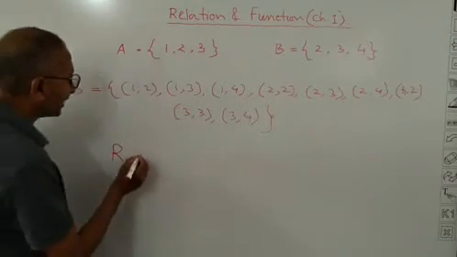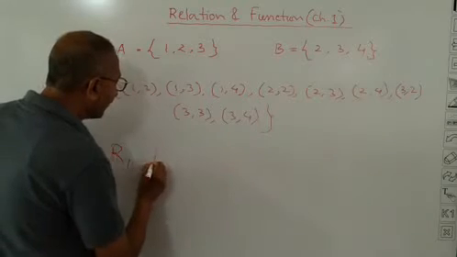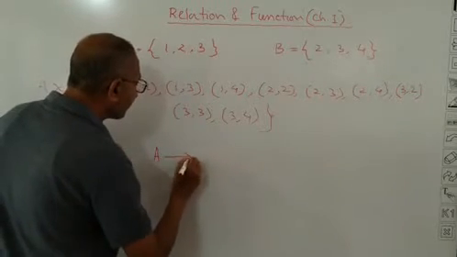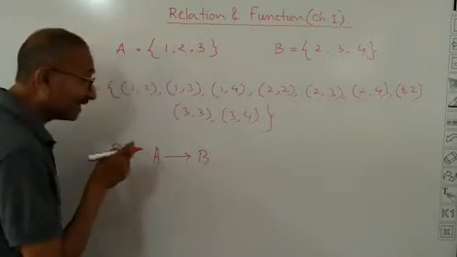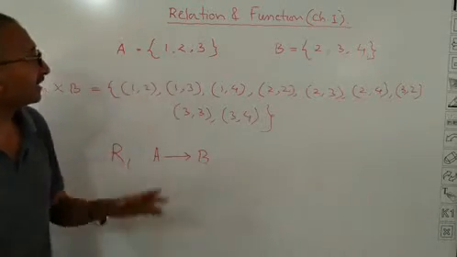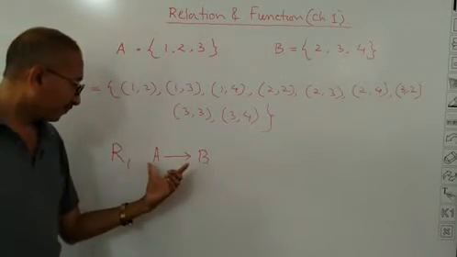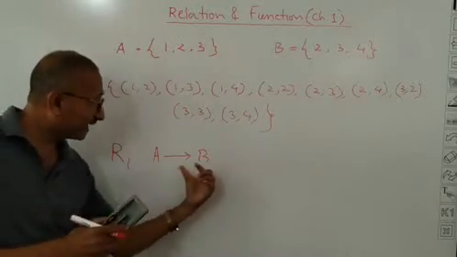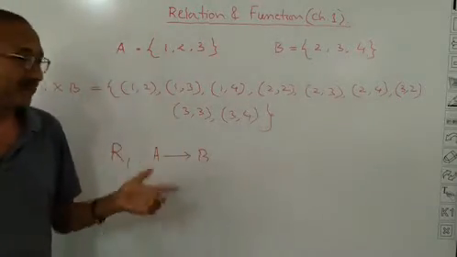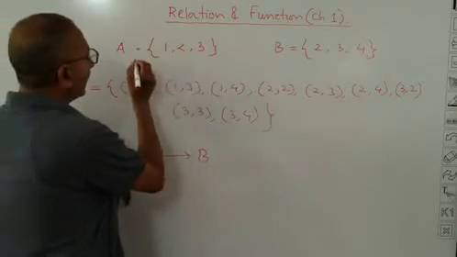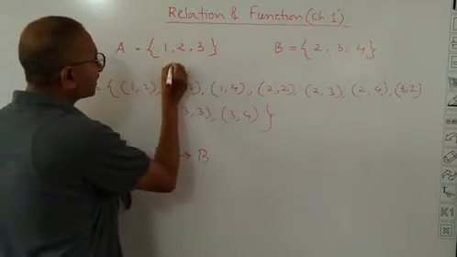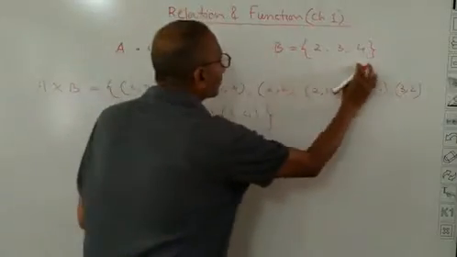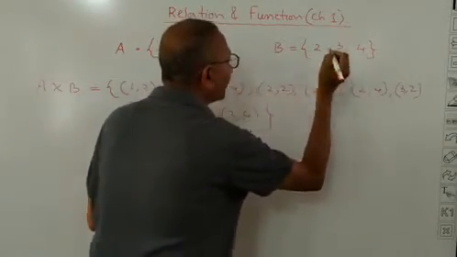R1 is a relation from A to B. Whenever we say relation, there must be some relation between the elements of set A and set B. Say any element of this set I am considering by a, and any element of this set I am considering by b.